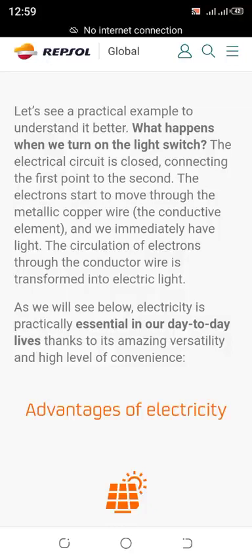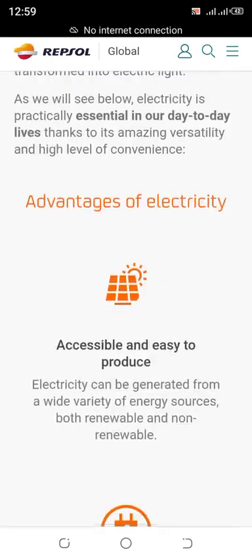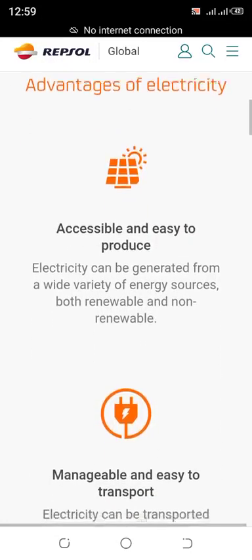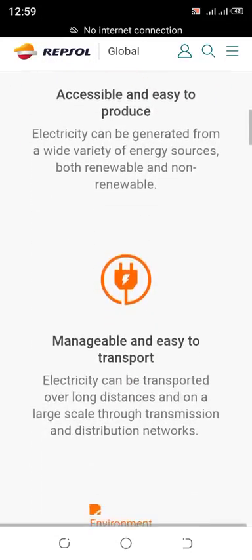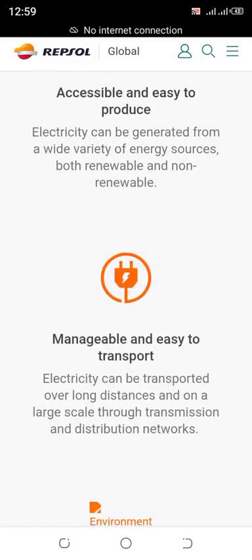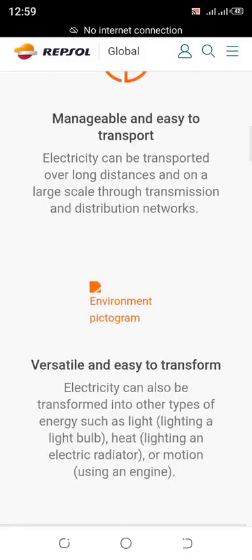As we will see below, electricity is practically essential in our day to day lives, thanks to its amazing versatility and high level of convenience. Advantages of electricity: accessible and easy to produce. Electricity can be generated from a wide variety of energy sources, both renewable and non-renewable. Manageable and easy to transport. Electricity can be transported over long distances and on a large scale through transmission and distribution networks.